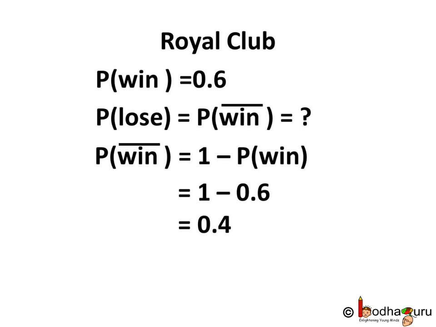Well, the probability of not winning the match is equal to 1 minus the probability of winning, which is 0.6. So, 1 minus 0.6 is equal to 0.4. Thus, the probability of Royal Club not winning the match is 0.4.